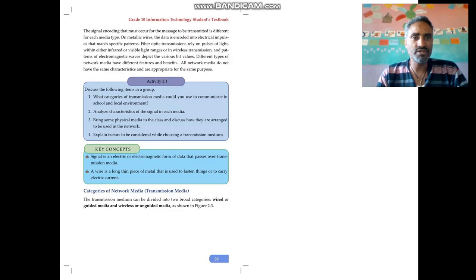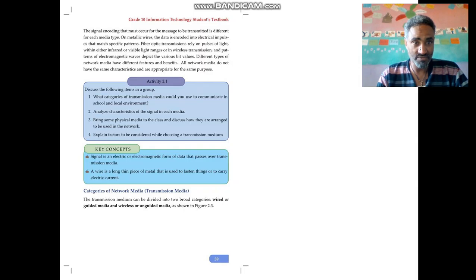In the case of fiber optic transmission, it relies on pulses of light, conveyed within either the infrared or visible light range, or in wireless transmission also. Infrared light is invisible. For instance, when you increase or decrease the volume of your television, you use a remote. That is the best example of infrared. And the patterns of electromagnetic waves represent the various bit values.